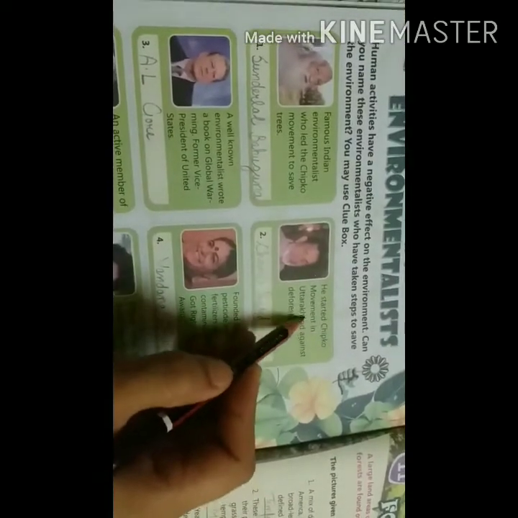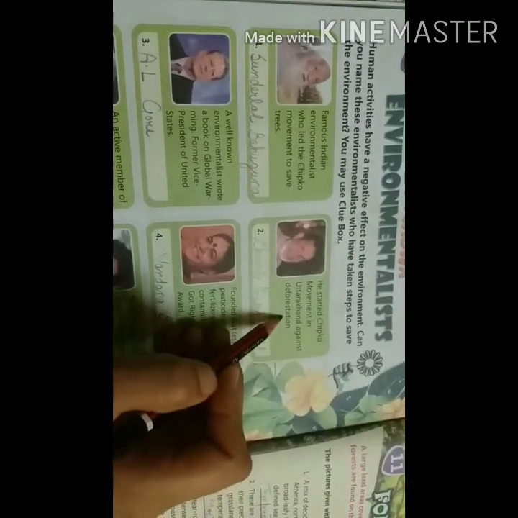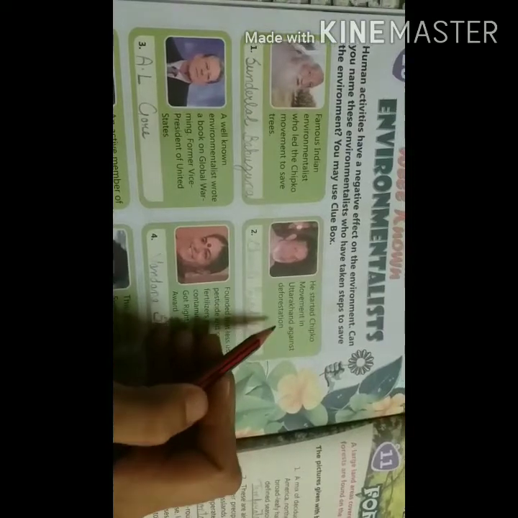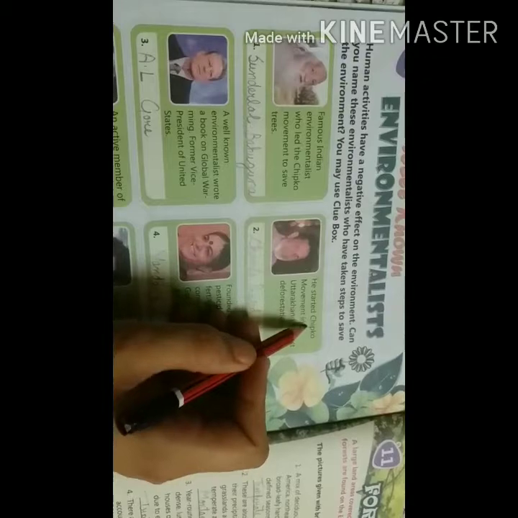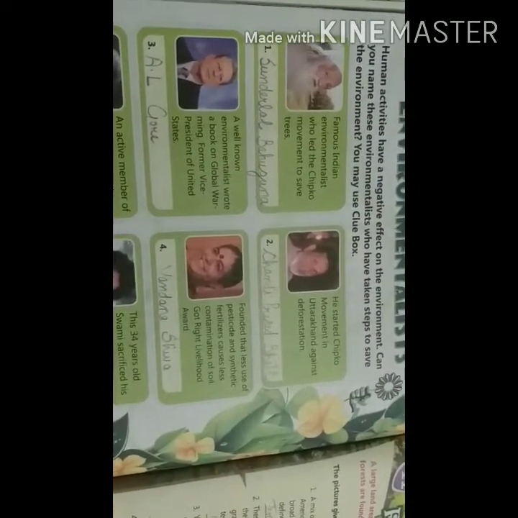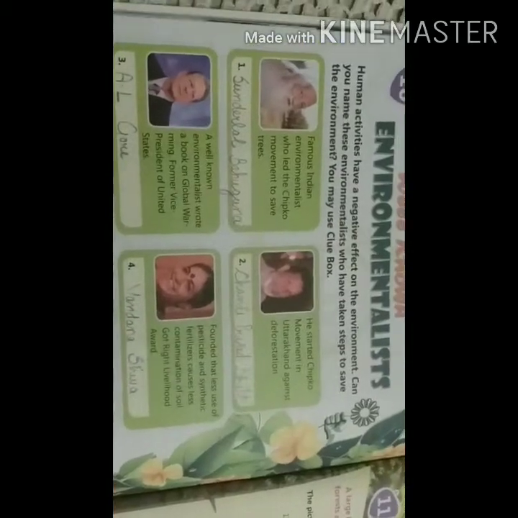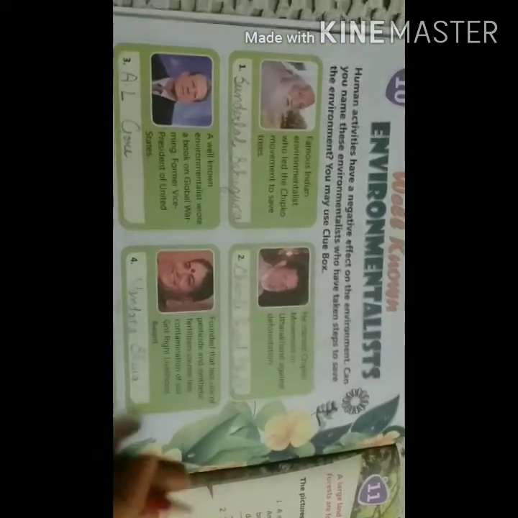The second one is, he started the Chipko movement in Uttarakhand against deforestation. Deforestation means the act of cutting down trees. Again, this person started the Chipko movement in Uttarakhand. The name of this person is Chandi Prasad Bhatt.